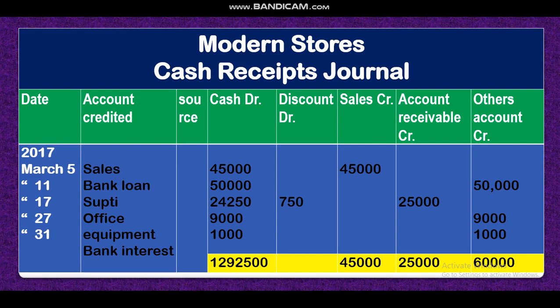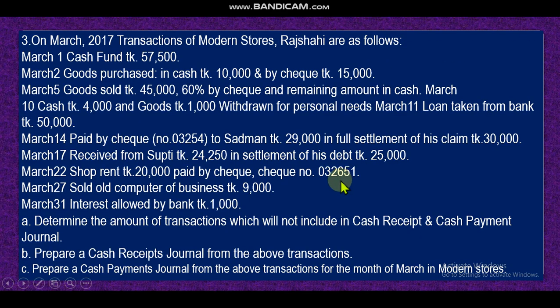So cash debit. Look at the debit side: you know that any bank-related transaction will also be recorded in the cash column. That's why here I have recorded all cash or bank together in the cash column. So cash 45,000 for selling purpose, and sales account credit 45,000. Then come to the next transaction.